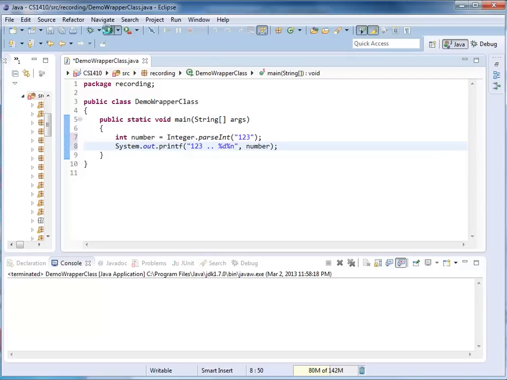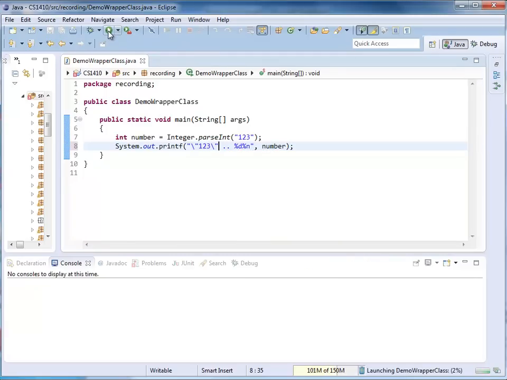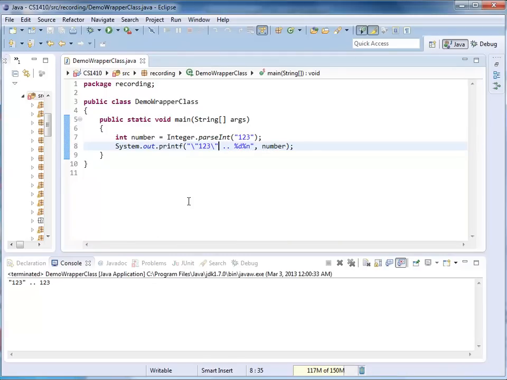Let's compile and run, and we can see the string 123 is converted to the number 123. So to make this extra clear, I could also add some quotes before and after, so we can see the first one is actually a string. Let's compile and run again. That makes it nice and clear.